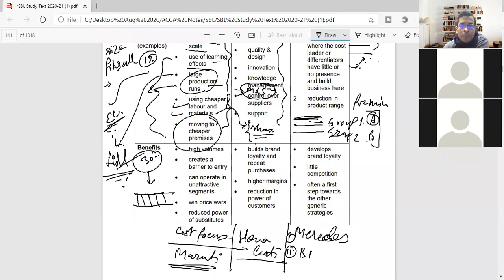I think Suzuki is based on cost, right? Or Alto, for example. Maruti, for example. They're totally based on cost, right?